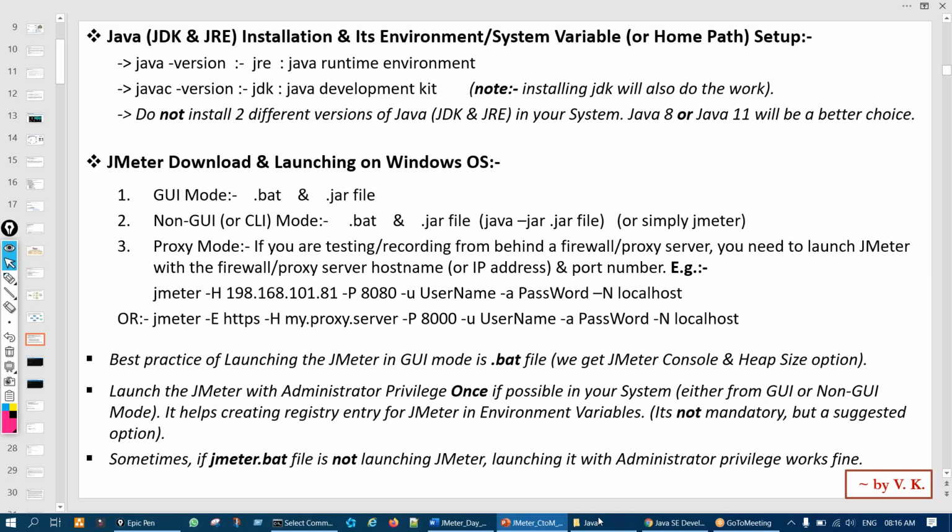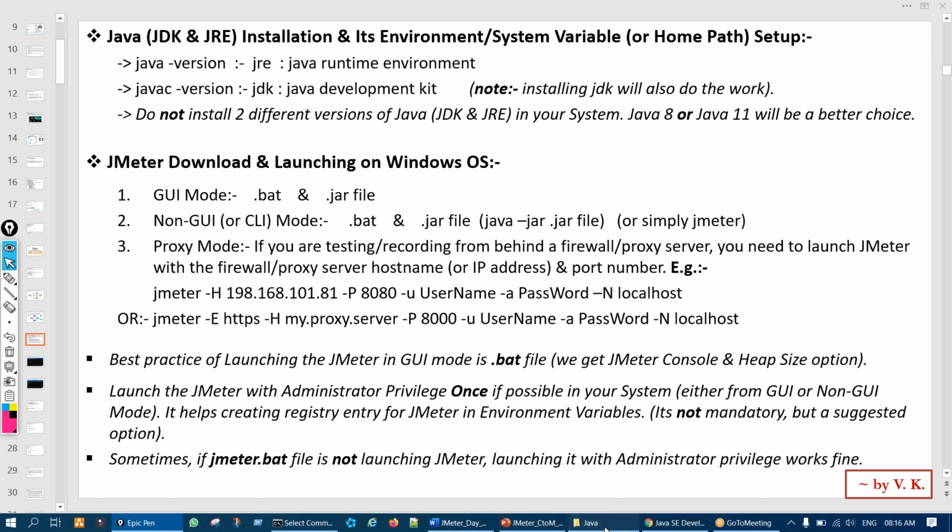Now after this, we have to set up the environment variable or system variable, or the home path setup. So this is the installation. Now there is one more process, which is known as setting up the environment variable or system variable or home path setup, right? So where can we do that?